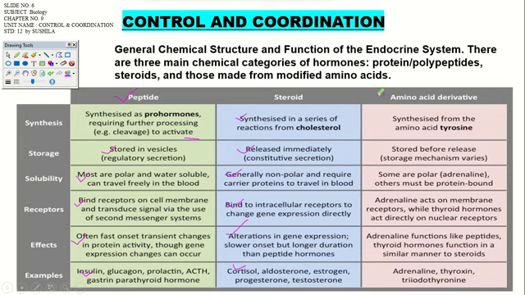Now the third one is amino acid derived hormones, synthesized from the amino acid tyrosine. The chemical structure you can also find out, there is no problem in that. They are stored before release, present in the body in a stored form in a particular organ. Then some are polar, and some may act as protein bound. Adrenal hormones act on membrane receptors, right? And adrenal hormones function like peptides.